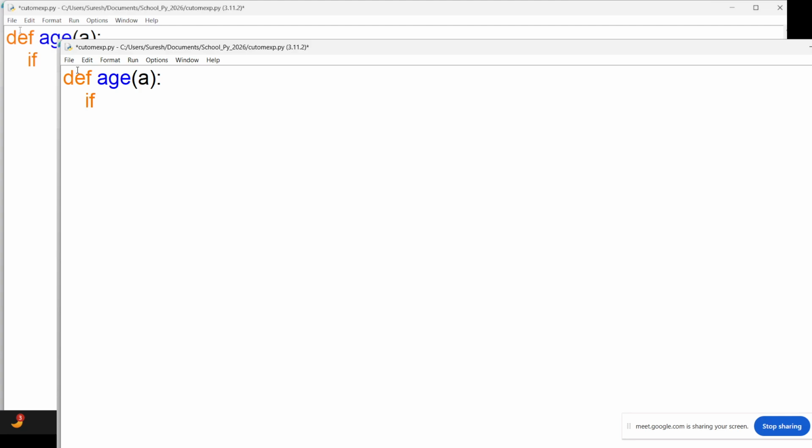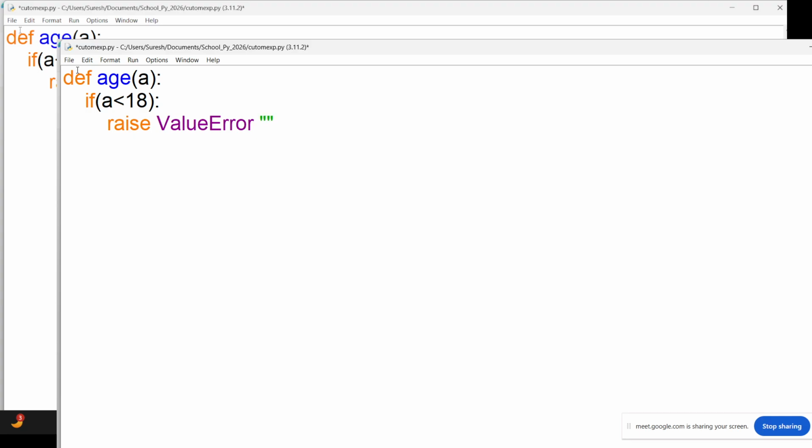What I want to do is, if the age is less than 18, then I want to raise an exception, raise ValueError.